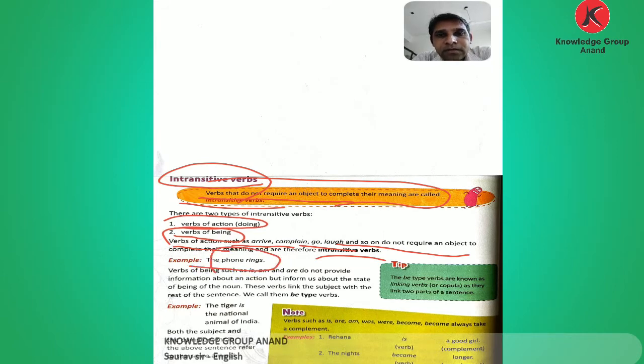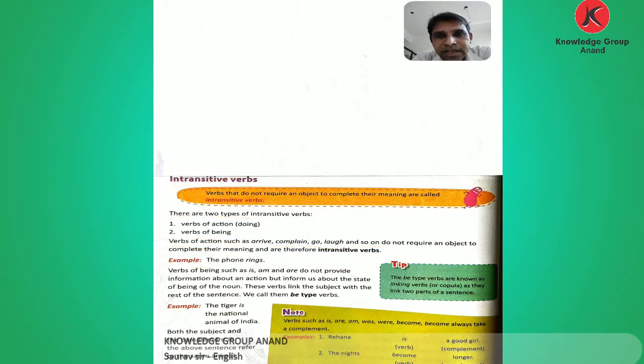Here an object is not required. So this sentence has an intransitive verb, a verb of action. The action of ringing is going on, but there is no need for any type of object.